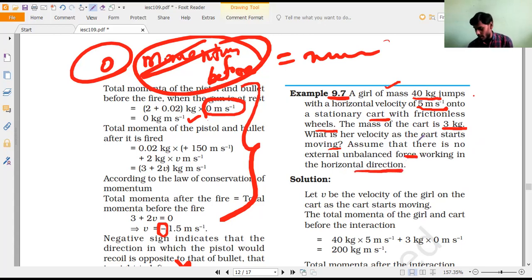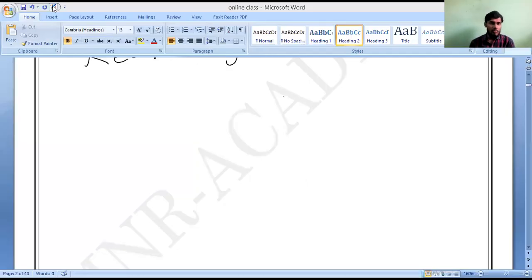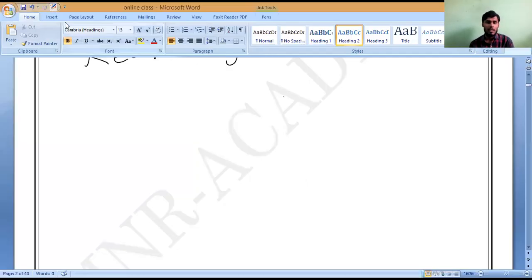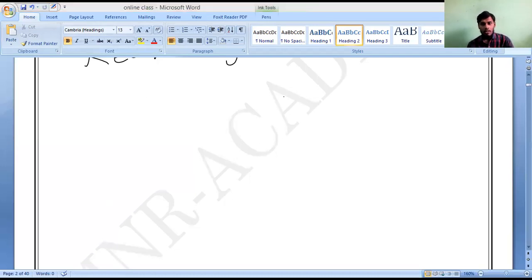So you may understand here very carefully. Here two things are there. What is that? Can anybody say? Two things are there. One is the cart, another one is what? Girl. So here in this case, again they are asking the momentum. Correct or not? Check your classworks, all of your textbooks. What are they asking? Her velocity. What is her velocity as the cart starts moving?